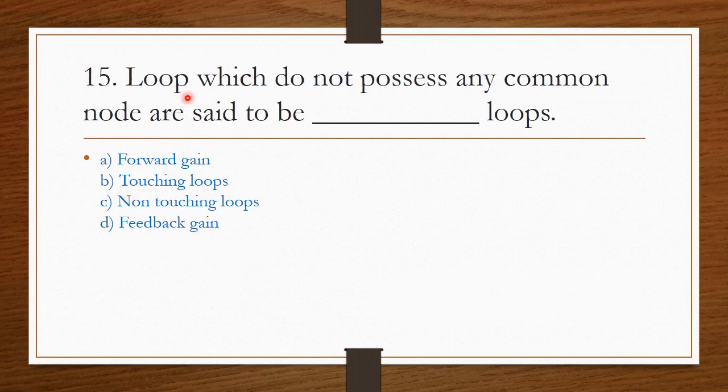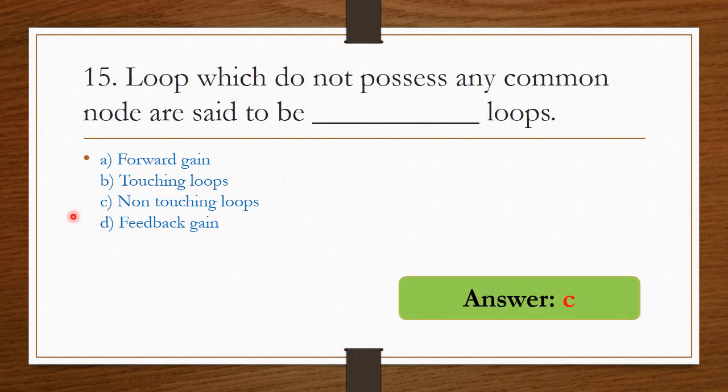Next question. Loops which do not possess any common node are said to be dash loops. So option A forward gain, option B touching loop, option C non-touching loop, option D feedback gain. Therefore the answer is non-touching loop. Option C is the right answer.